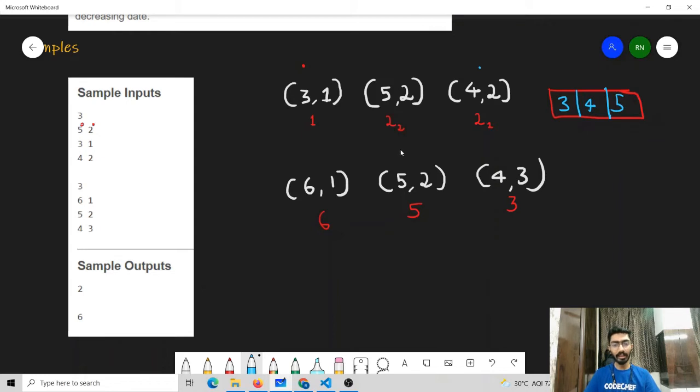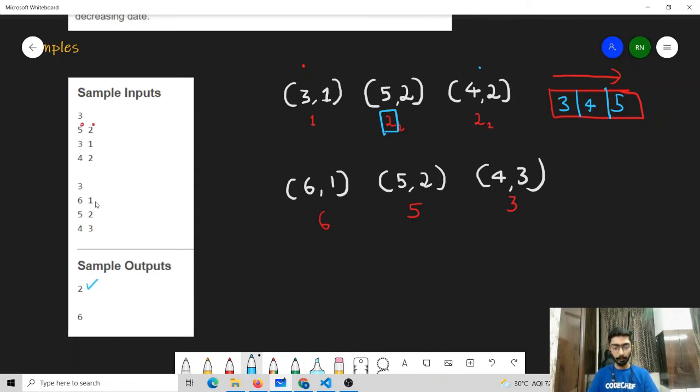Now one thing that we can see is that the values that are all noted down in the register are in non-decreasing order. So this will be a valid order of giving exams. And in this particular order, the last day on which an exam is given is day number 2. So the solution for this example is 2.